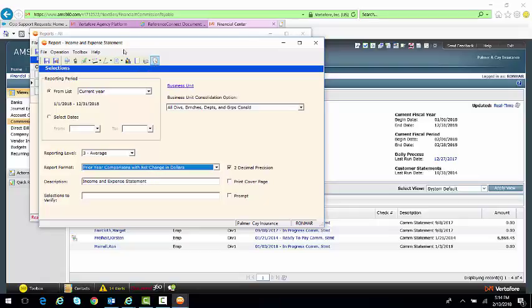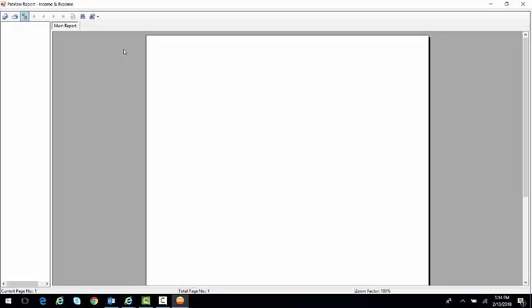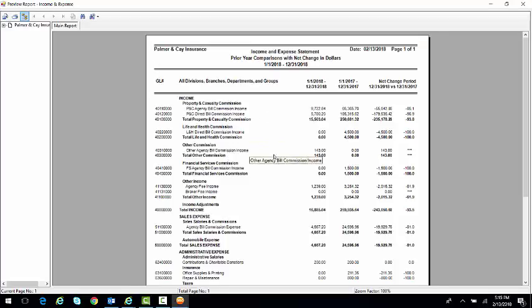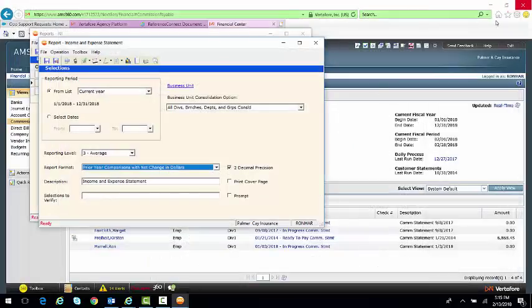And I can click on any report and view them, or I can print them, I can email them, I can even fax a report if I needed to. And this is the way those standard reports will be generated. So you can see what is my year-to-date numbers for 2018 and 2017, and then the net differences or net changes between them. There's also a custom report generator, and that is called the My Agency Reports.